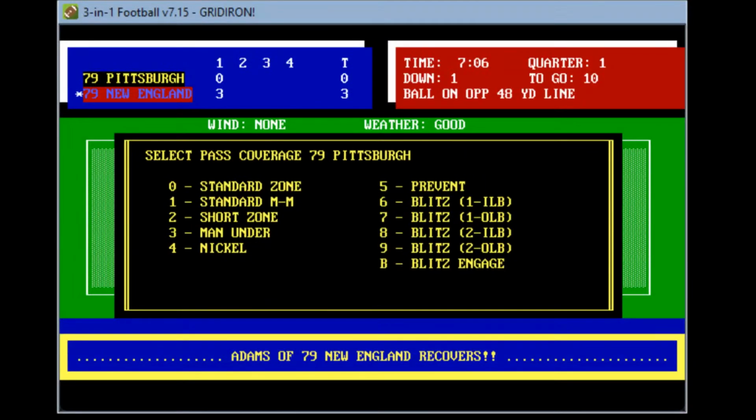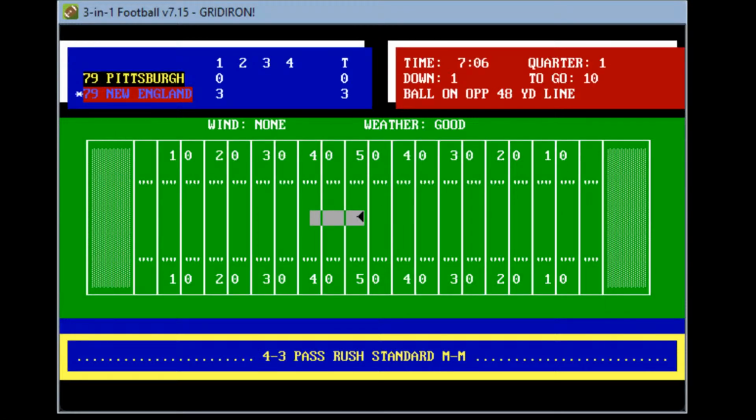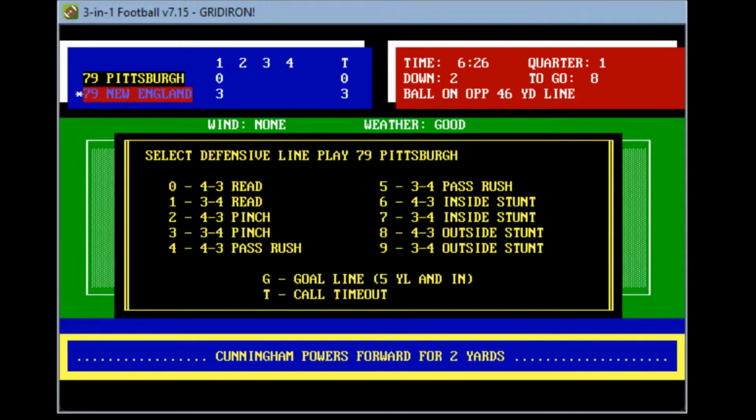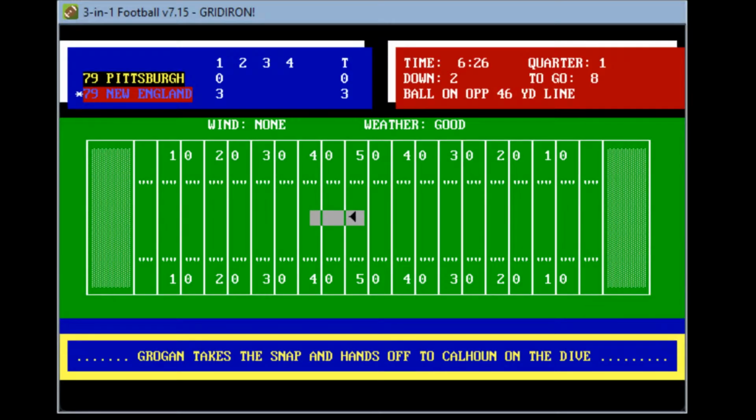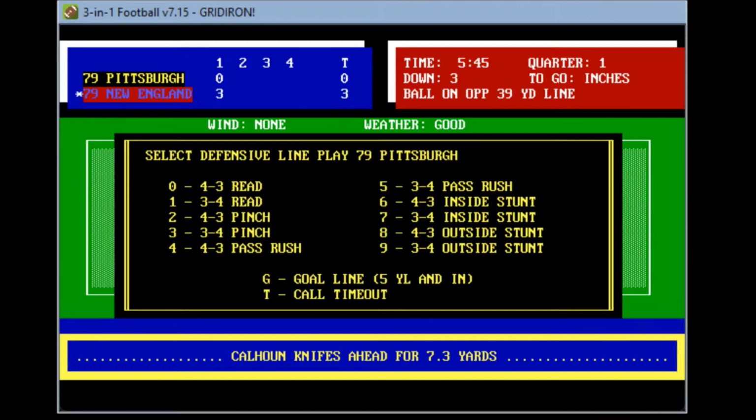And here we go. Pittsburgh has decided. Again, they're going to try to bring noise here on Grogan. He takes the snap, hands to Cunningham, brought down for only 2 yards. So New England trying to stay kind of safe on their offensive play calling here. Again, they're going to bundle up. They're coming to the line of scrimmage, daring him to beat him. Hands it to Calhoun for a gain of 7 yards.